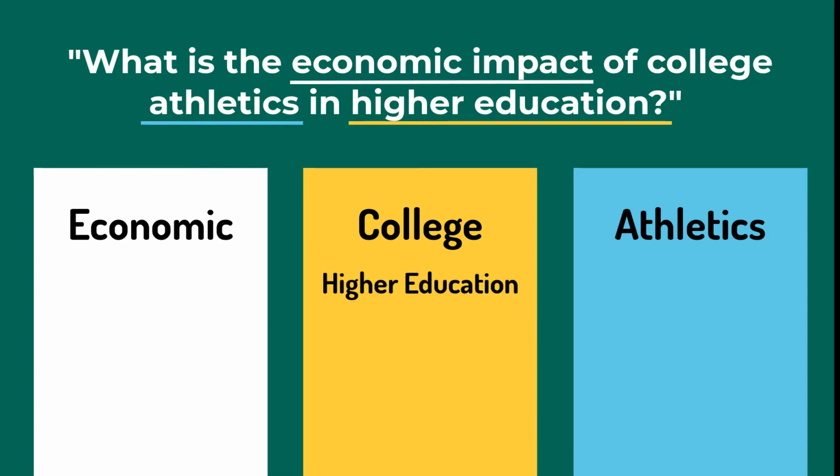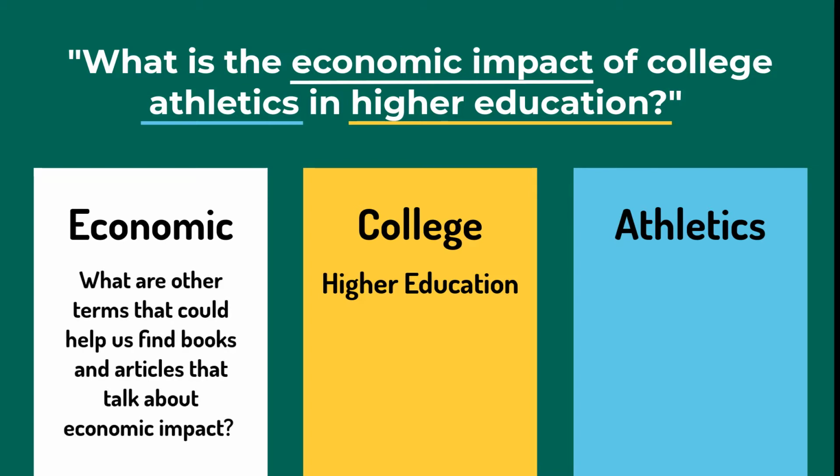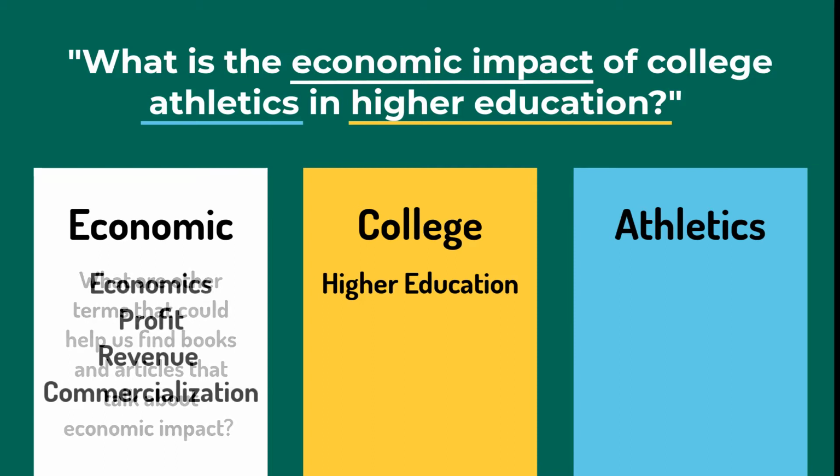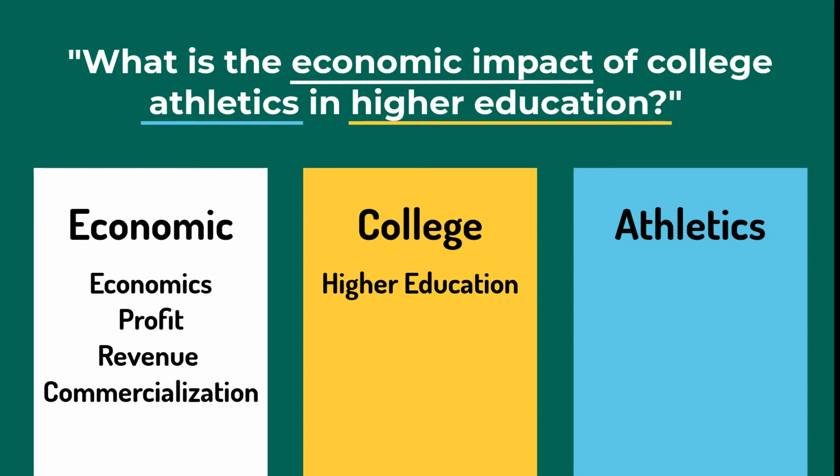Now that we have our columns set up, we can begin to generate additional keywords for each column. The reason we do this is because the words we use to search for resources makes a big difference. So if we find that one set of search terms doesn't give us the results we're looking for, we can come back to our keyword list and try another combination of keywords. Column 1. What are other terms that could help us find books and articles that talk about economic impact? How about economics, or profit, or revenue, or commercialization?